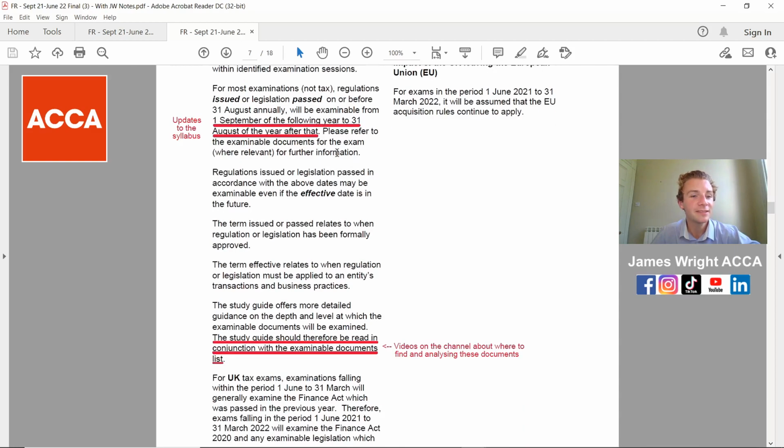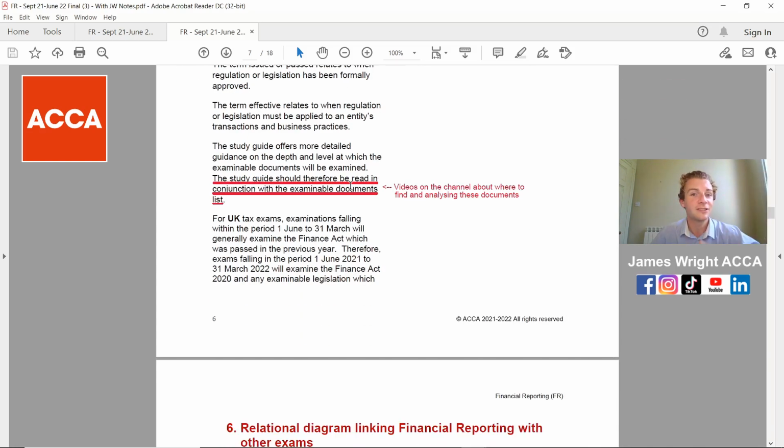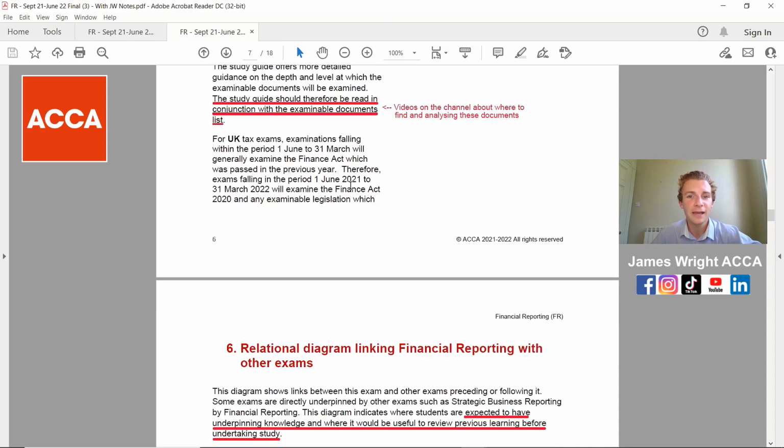If there are any updates to the syllabus, as we talked about before, they come into effect from the September sitting. So maybe you're sitting this in September, then just go and have a look at the boxes at the bottom. There are only 3 adjustments there, but the real core technical areas really don't change for this exam. So that's why this document and the updates of it will always be helpful.